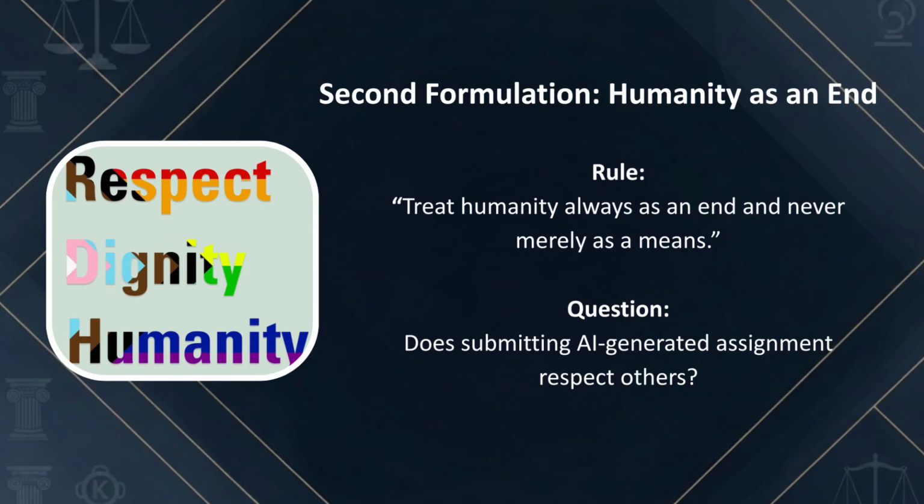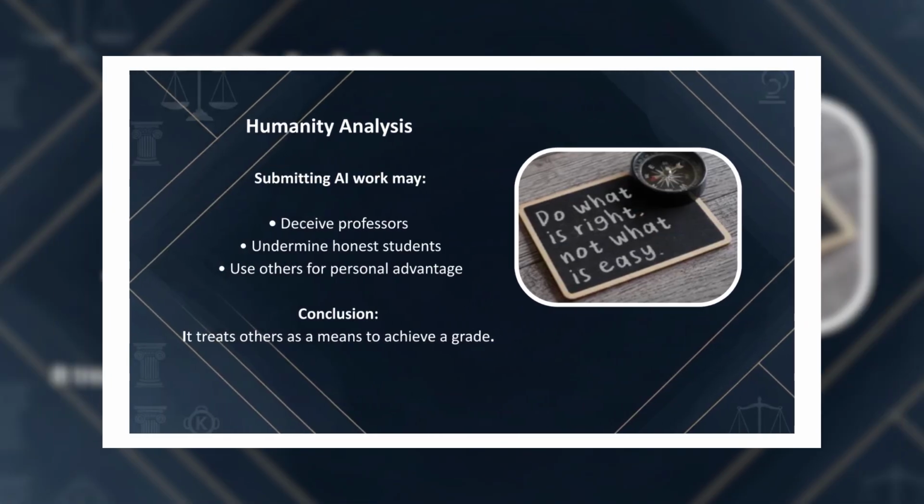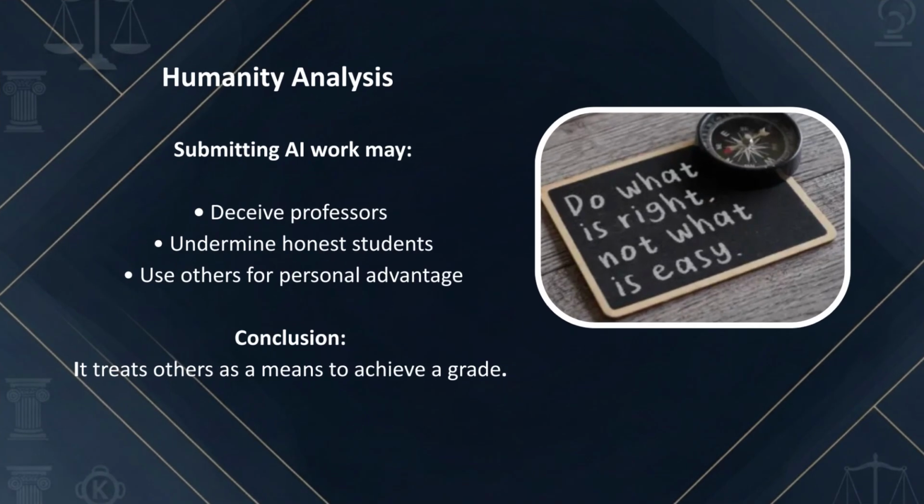The second formulation asks us to treat humanity always as an end, never merely as a means. We must respect other people as rational beings, not use them for our personal benefit. Does submitting an AI-generated assignment respect others? Submitting AI work deceives professors, gives the dishonest student an unfair advantage over honest students, and manipulates the academic system. In Kant's terms, this action treats other people as means to an end, rather than as individuals with intrinsic value. Therefore, this action is morally wrong under the second formulation.